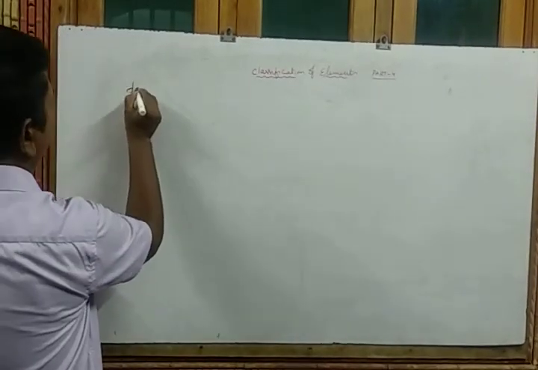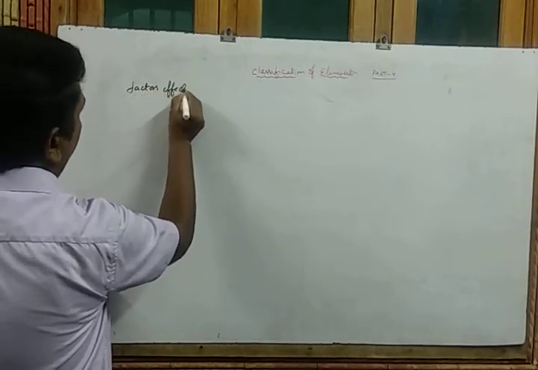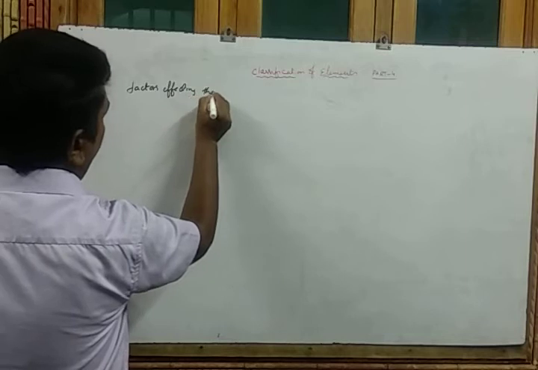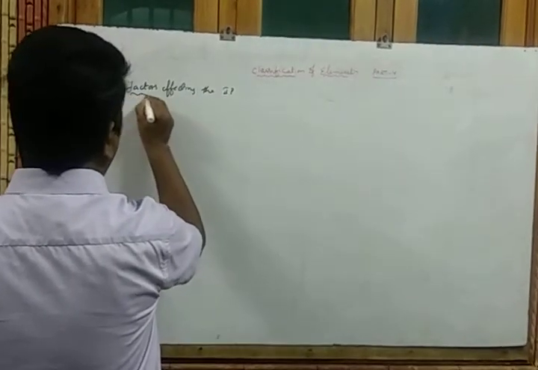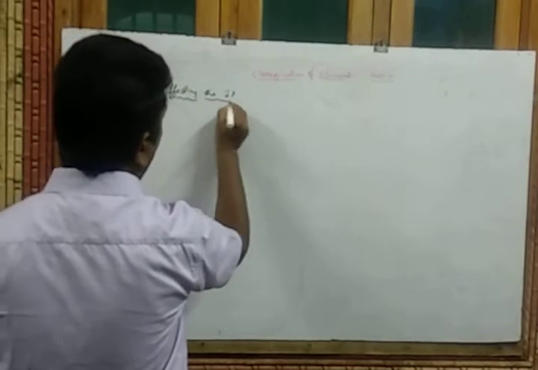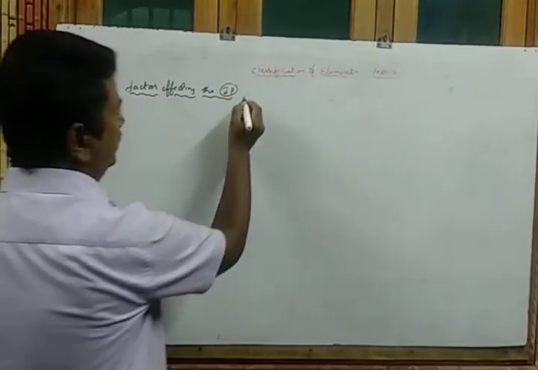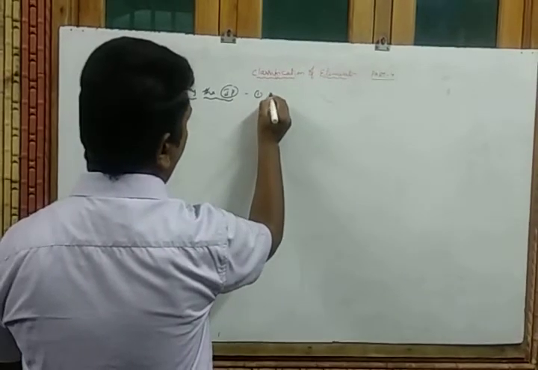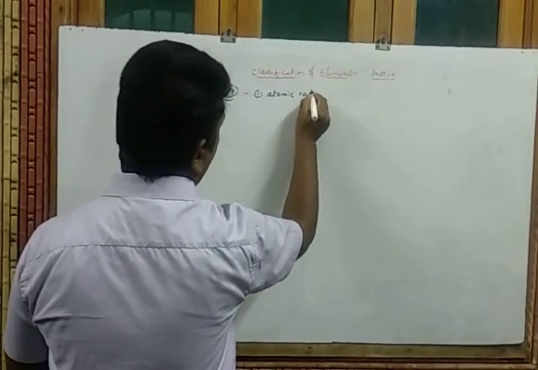Factors affecting the ionization potential. What are they? First one is atomic radius.